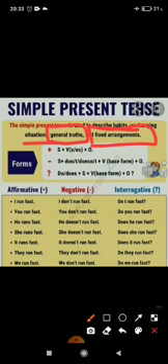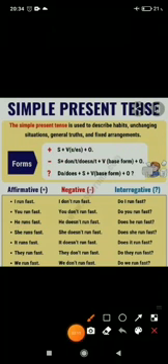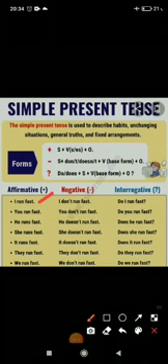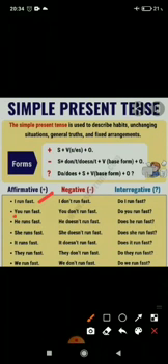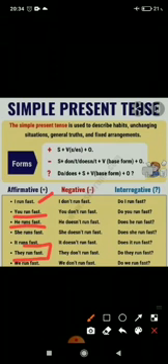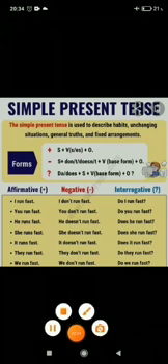So how? Let's see what is the formation of any sentence. It should start with the subject, first form of the verb, along with s or es if the subject is singular, and then the object. So let's see the example. I run fast. It is an affirmative sentence. You run fast. He runs fast. They run fast.